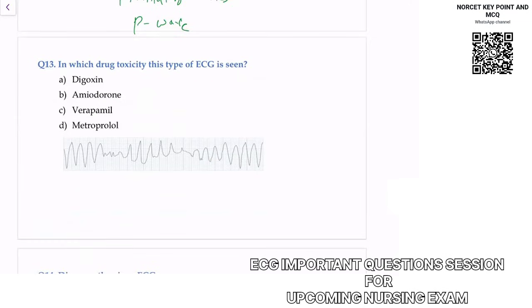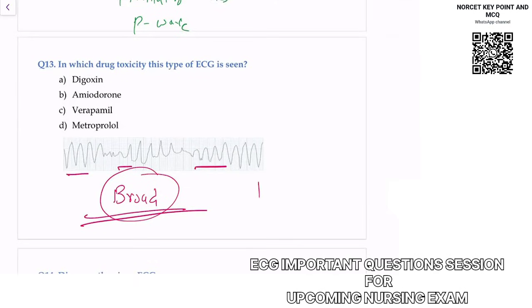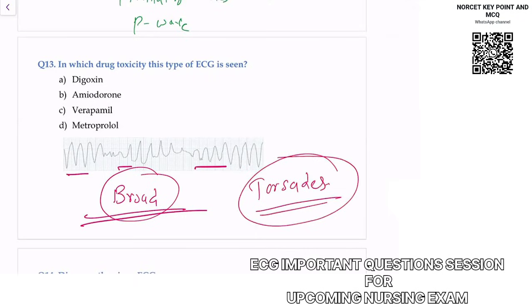QRS is broad. QRS is broad means there is some problem in the ventricles, right? When QRS is broad, there can be ventricular premature ectopic beats, ventricular tachycardia, there can be ventricular fibrillation, right? And there can be torsades. That is more than 3 different types of QRS. If you notice in the ECG more than 3 different types of QRS, this is what we call torsades. And torsades de pointes can occur whenever you give a high dose of digoxin. Sometimes due to digoxin overdose, the patient can develop torsades, right?